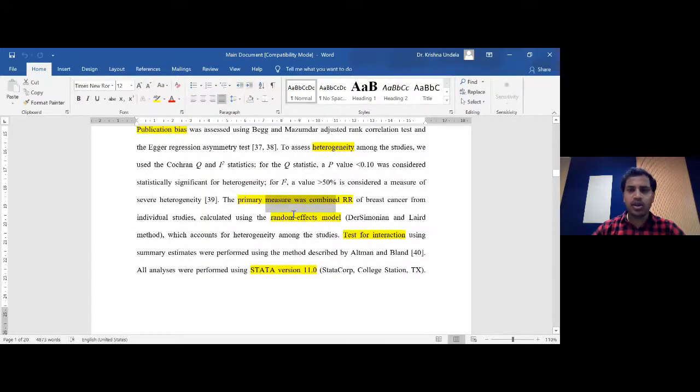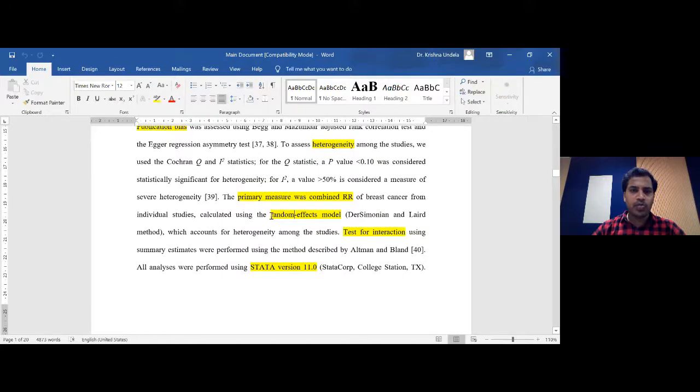So we have combined all the relative risks or odds ratios from the studies to get the pooled or combined relative risk of breast cancer from individual studies. And then we mentioned clearly that we have used a random effect model whenever we account for heterogeneity. So whenever there is heterogeneity between the studies, we use a random effect model. Otherwise the standard is going to be the fixed effect model. That's what one of the questions people were asking.